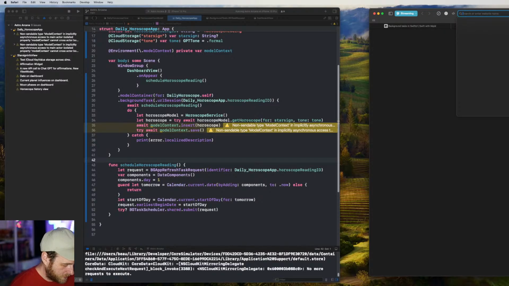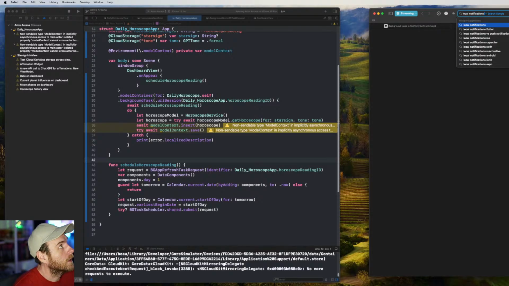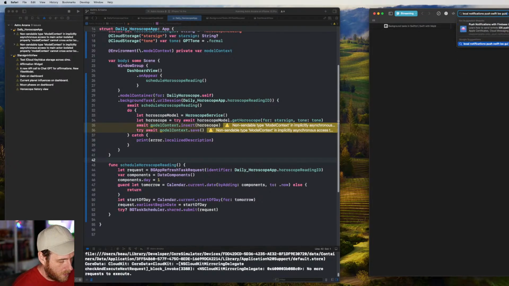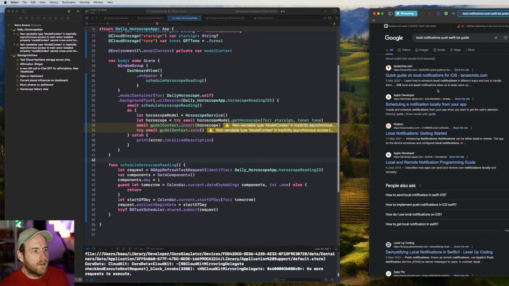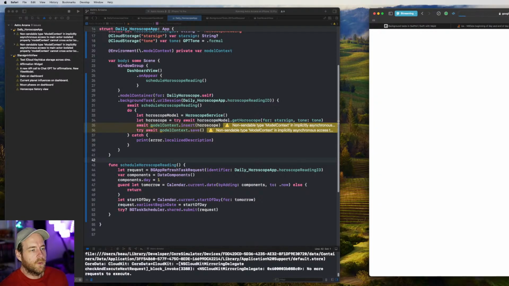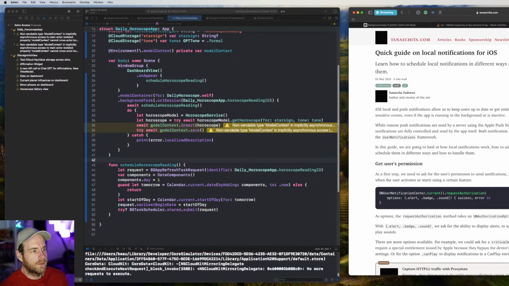Right. Notifications. So we want to do local notifications. Push. I guess we can call it push notifications. Swift iOS guide. Let's follow another guide on this. Quick guide on local notifications for iOS. Different ways and handle them. Cool. Okay, so what I'll do is I will put.